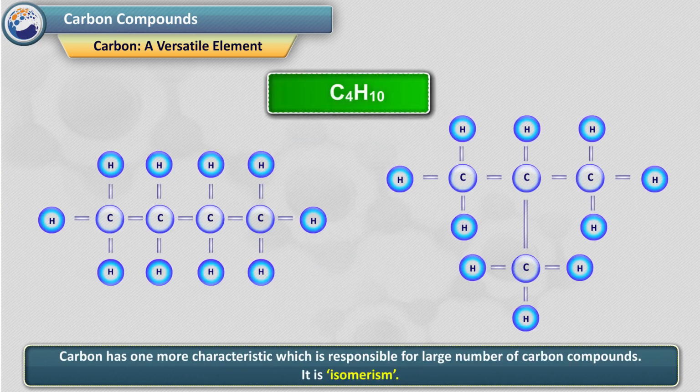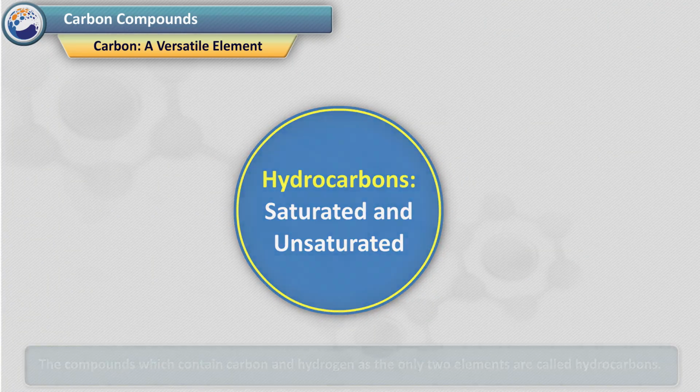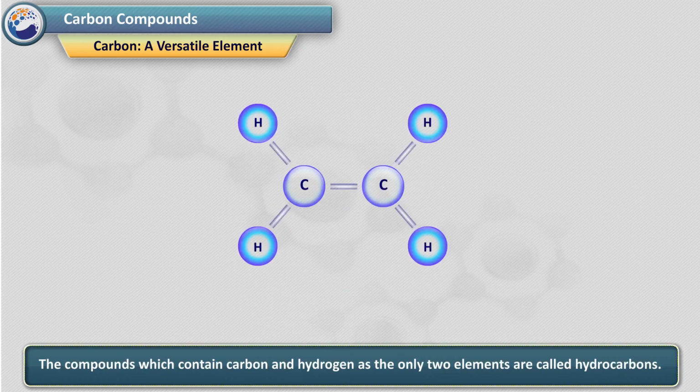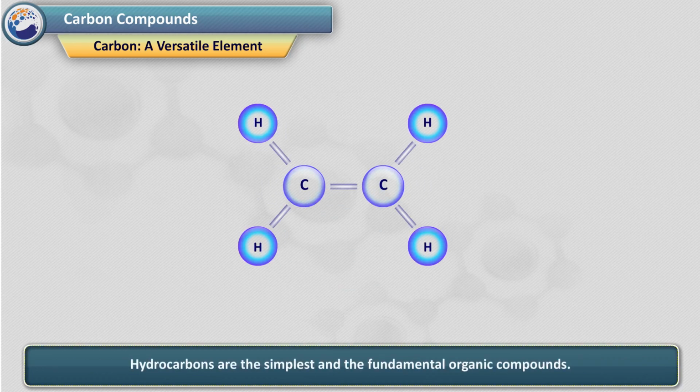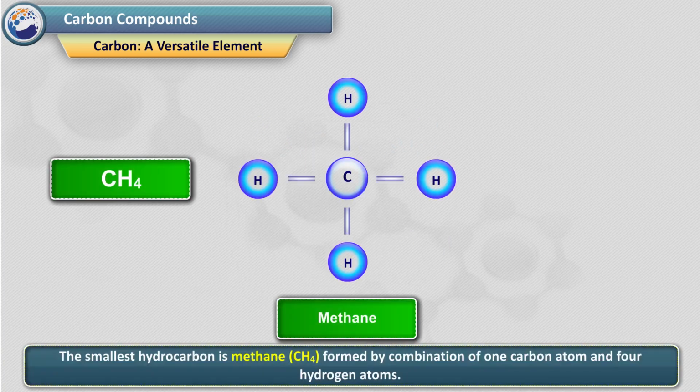4. Carbon has one more characteristic which is responsible for large number of carbon compounds. It is isomerism. Hydrocarbons, saturated and unsaturated. The compounds which contain carbon and hydrogen as the only 2 elements are called hydrocarbons. Hydrocarbons are the simplest and the fundamental organic compounds. Saturated hydrocarbons. The smallest hydrocarbon is methane, CH4, formed by combination of one carbon atom and 4 hydrogen atoms.